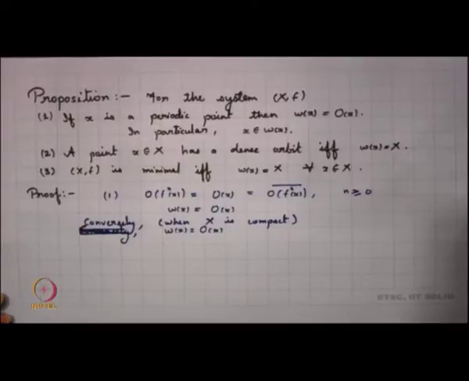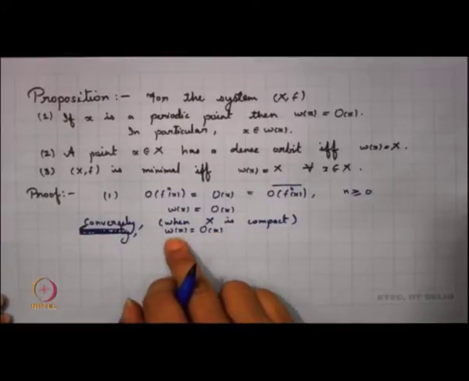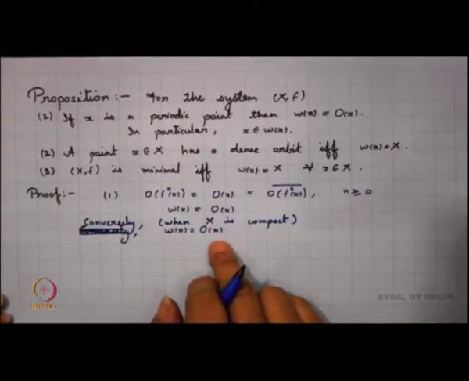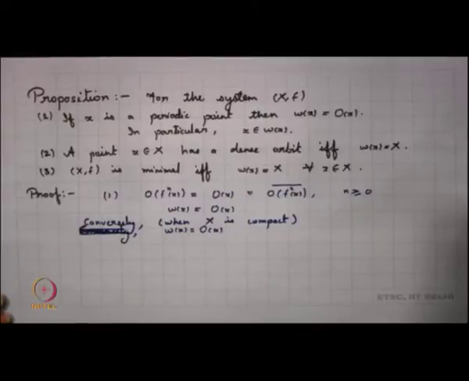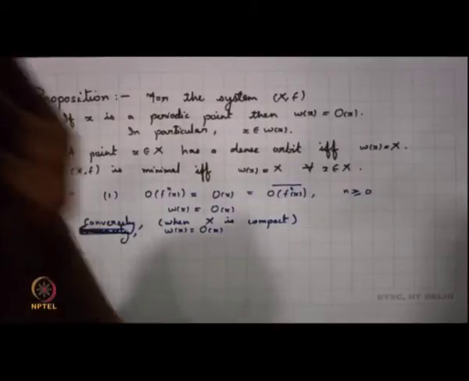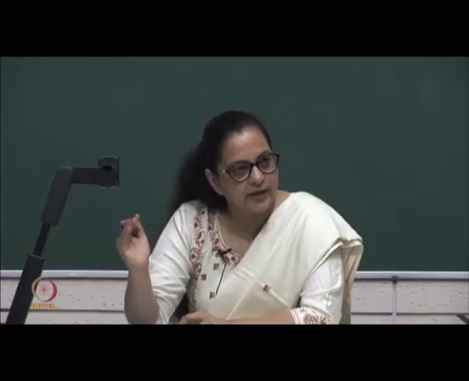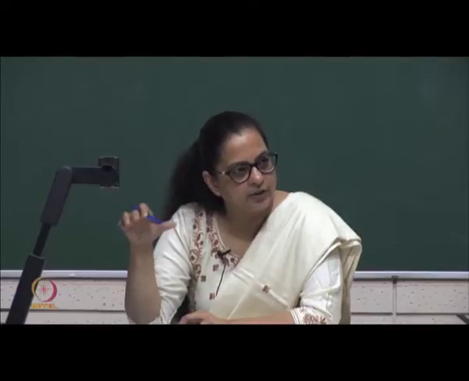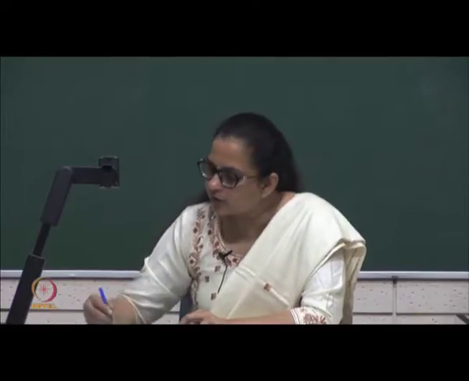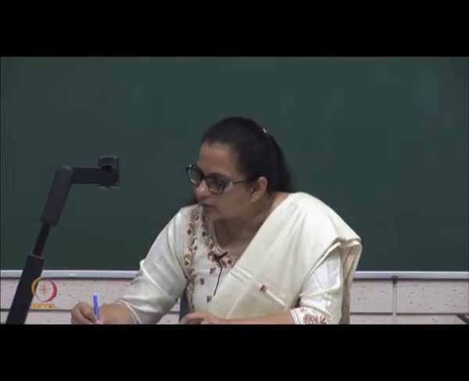What happens in that case? My limit set is the same as the orbit of x. What does that mean? That means all points in the orbit of x reoccur. Not just that it is finite, you keep on getting every point in the orbit again and again, which means that x is periodic.